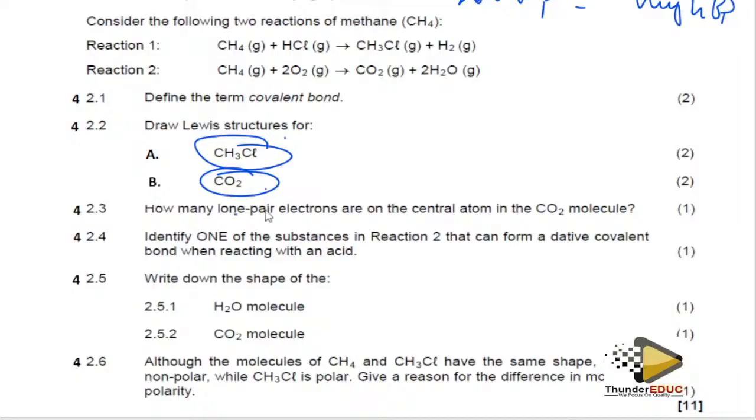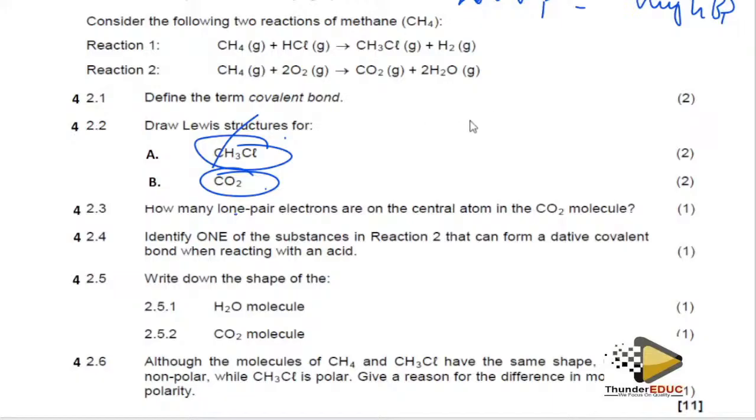How many lone pairs of electrons? Define lone pairs. We said that these are pairs of electrons which are found in the valence shell, and they are not involved in the bonding. They are supposed to be pairs, but they are not involved in the bonding, so we call them lone pairs. They are just lonely there. They're saying how many lone pairs of electrons are on the central atom of the carbon dioxide molecule.